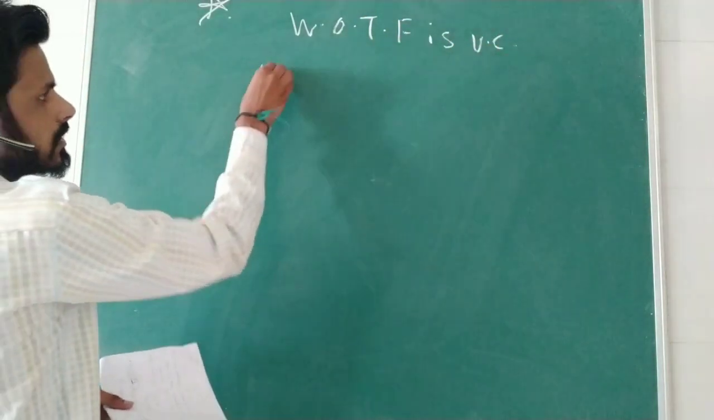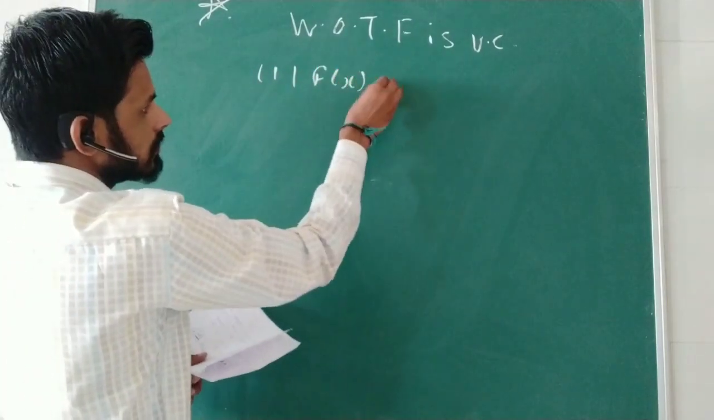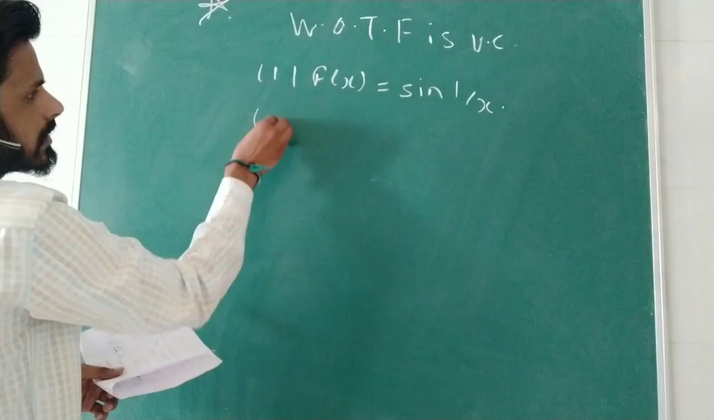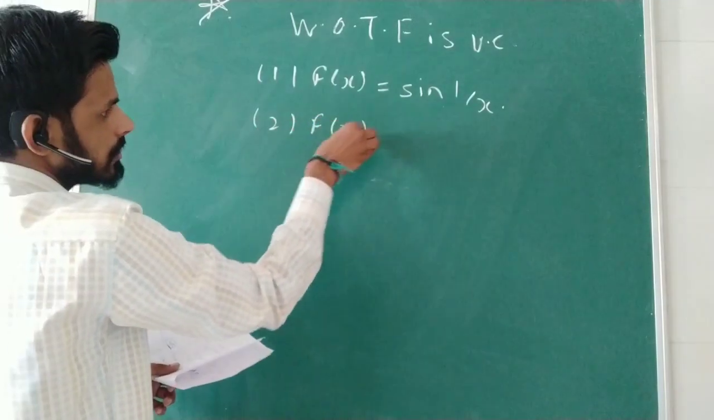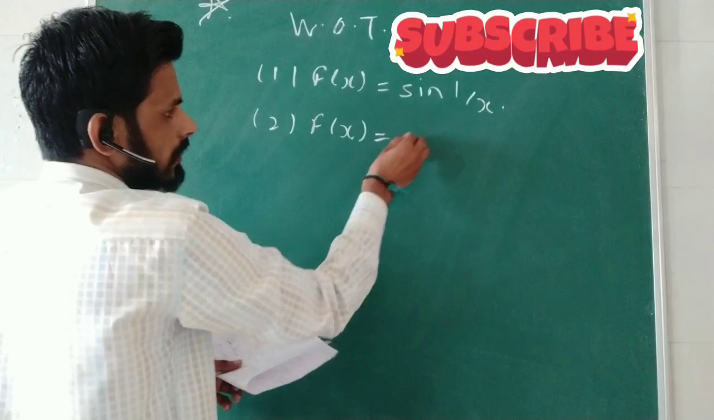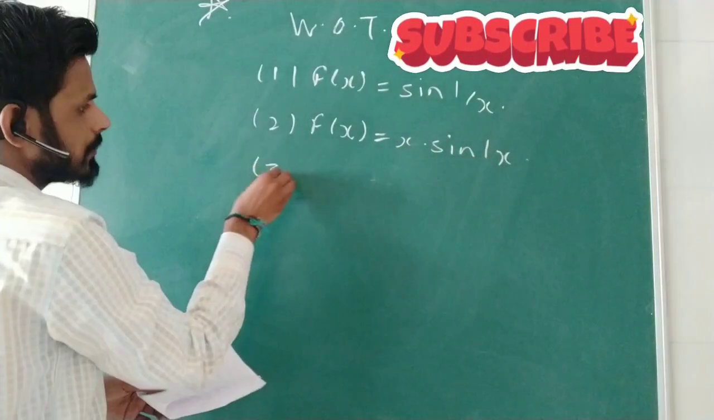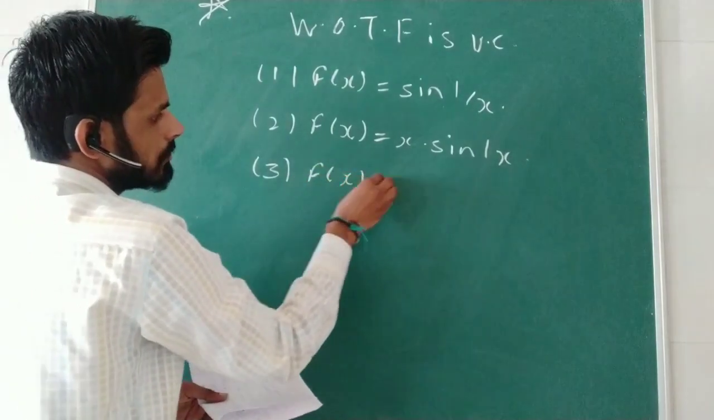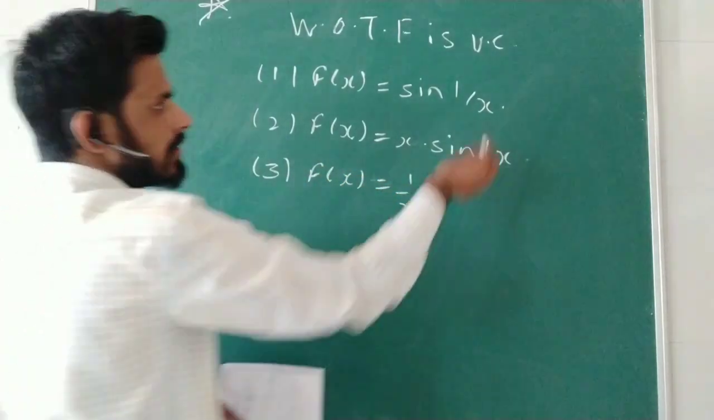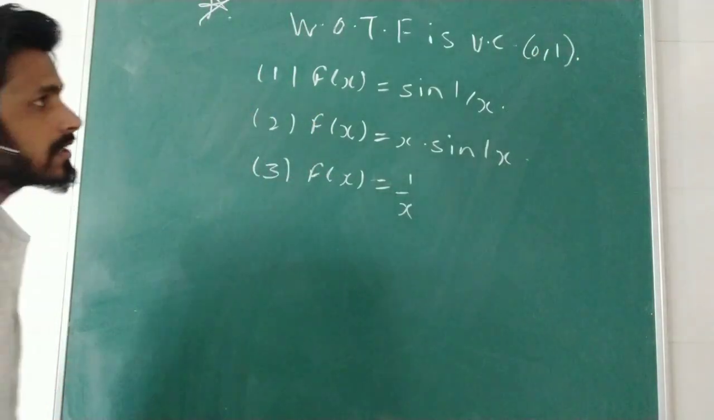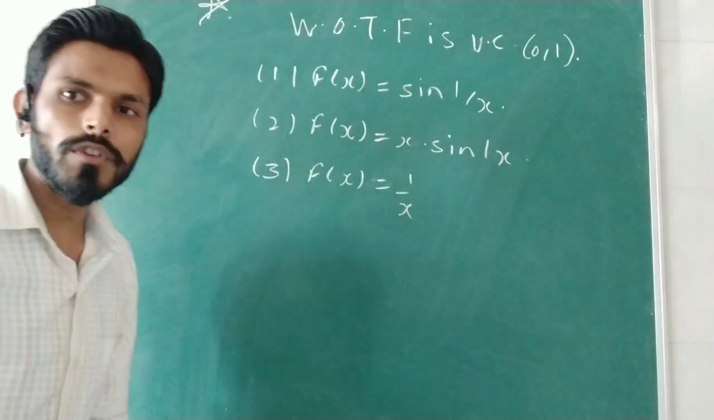Now the first option is f(x) = sin(1/x). Second option is f(x) = x sin(1/x). And the third option is f(x) = 1/x. And the interval is the open interval (0, 1). Now the question is which of the following is uniform continuous.